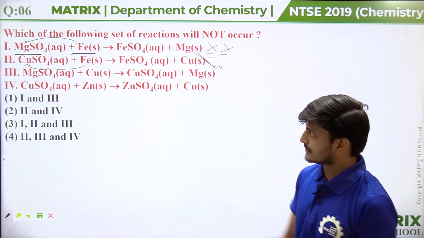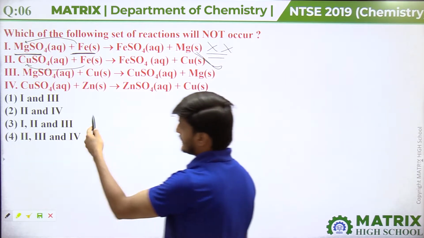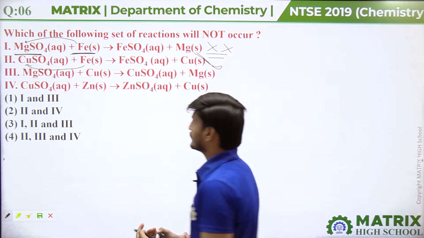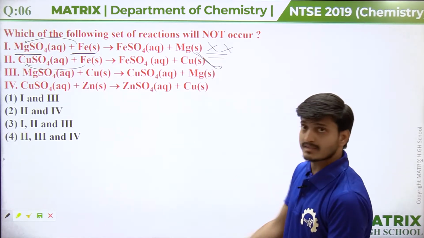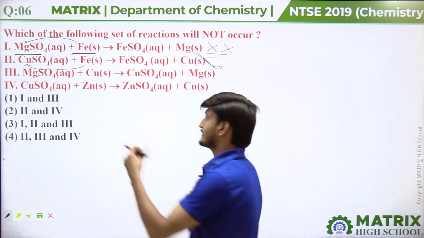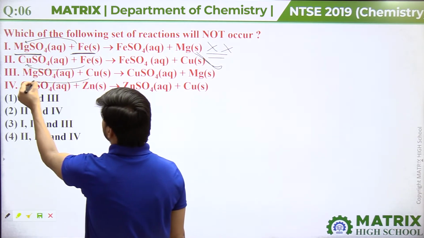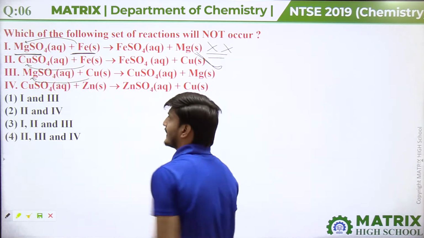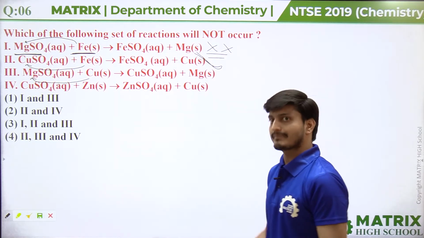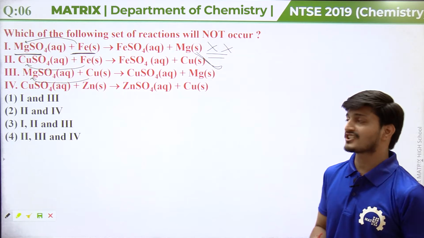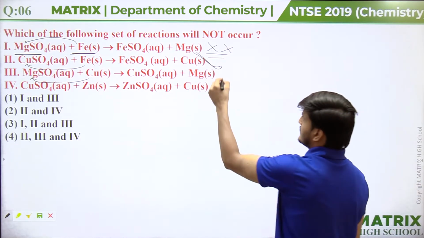Now coming to third reaction. In third reaction, magnesium sulfate is reacting with copper and forming CuSO4 plus Mg, magnesium. So we know very well guys, copper is less reactive than magnesium. So copper being less reactive than magnesium, copper cannot displace magnesium from magnesium sulfate. So this reaction will not occur.